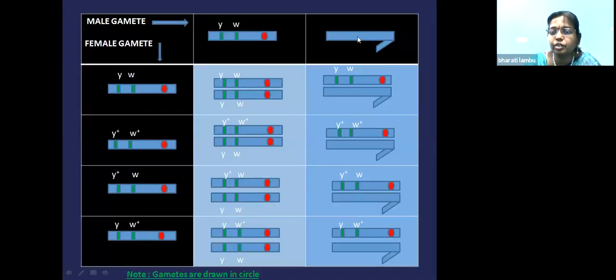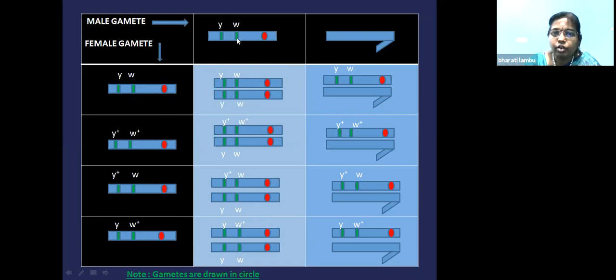On the top side, you will have the male gamete. This side you will have the female gamete. So for the male gamete, this is the X part of the male gamete. This is the Y part of the male gamete. And these 4 are the X part of the female gamete. If you see, the topmost 2 are the parental combination and the bottommost 2 are the new recombinants.